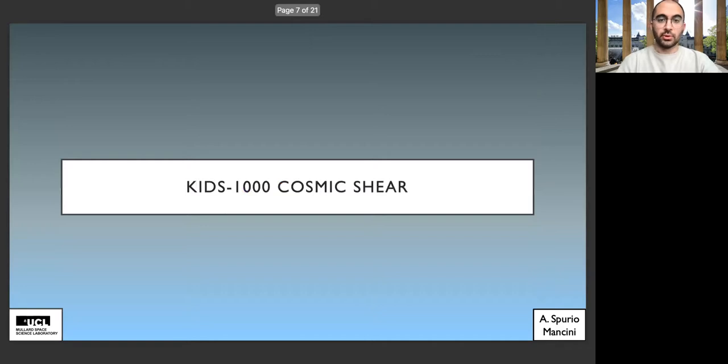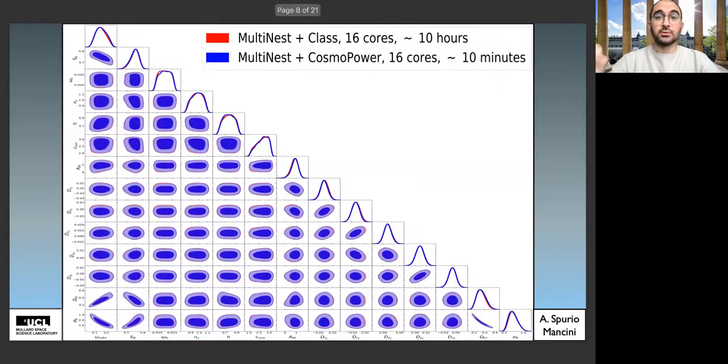Then moving on to more recent data, this is the latest DR4 cosmic shear data release from the KiDS survey, KiDS-1000. So again, on a 16-core configuration using CLASS for the power spectra and sampling parameter space with MultiNest, this takes approximately 10 hours to complete, whereas replacing CLASS with CosmoPower using the same hardware configuration, this takes less than 10 minutes, and the contours again are essentially indistinguishable.